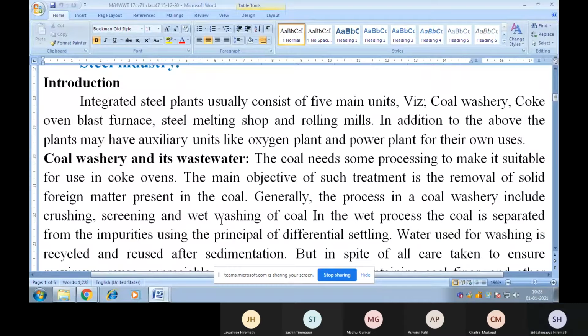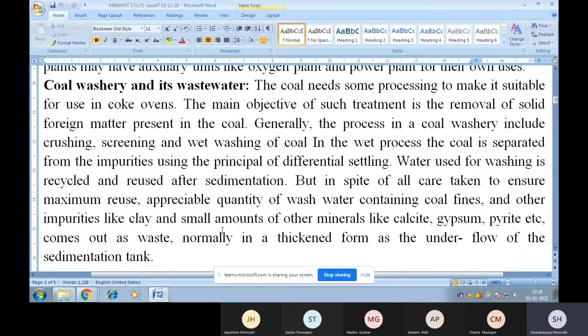Now, coming to the coal washery and its wastewater, the coal needs some processing to make it suitable for use in coke ovens. The main objective of such treatment is the removal of solid foreign matter present in the coal. Generally, the processes in a coal washery include crushing, screening, and wet washing of coal. In the wet process, the coal is separated from the impurities using the principle of differential settling.